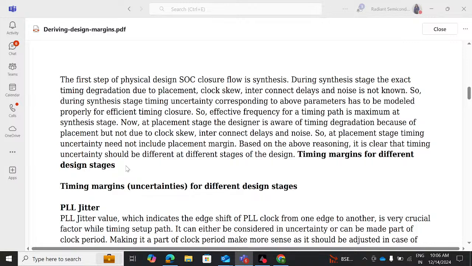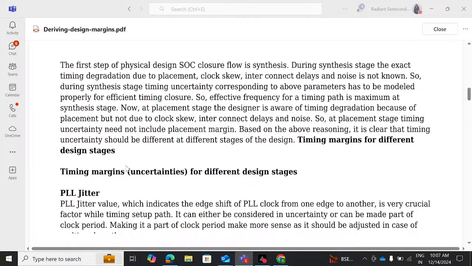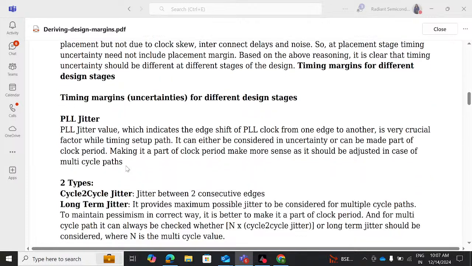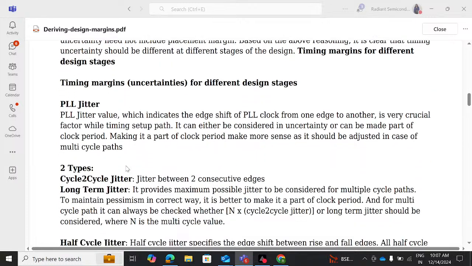Okay. Now let's look at different timing margins which we have to include so that we can accommodate, or we can model, the design changes that are coming up during placement, CTS, routing. All those changes can be modeled at the very beginning stage itself, that is nothing but the synthesis stage. Okay. So, timing margins, uncertainties for different design stages: PLL jitter.